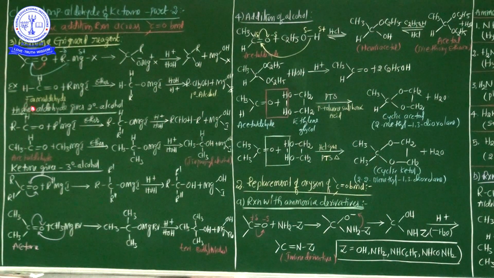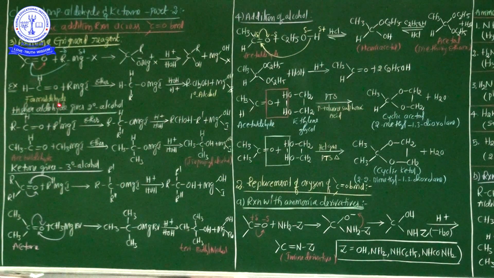Now this is an example. Formaldehyde, methyl magnesium iodide, an alkyl magnesium iodide, and ether. So this is the intermediate product. Finally, 1 degree alcohol is obtained. So my dear students, most important key point, write down in your notebook.